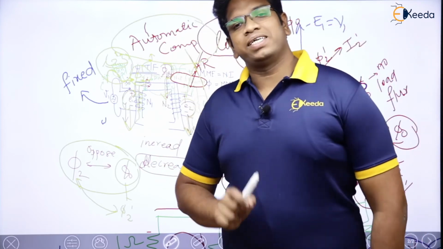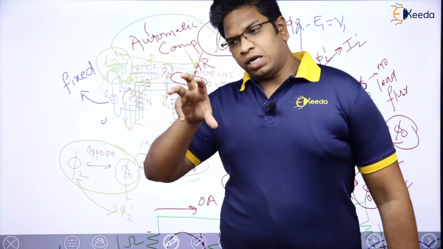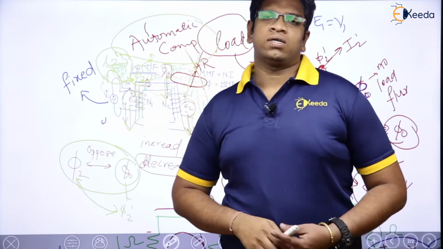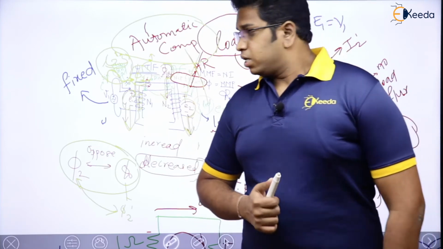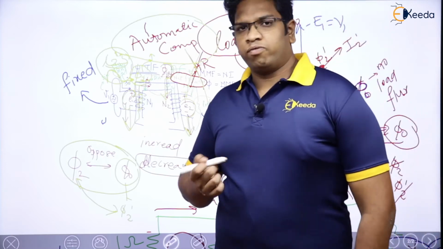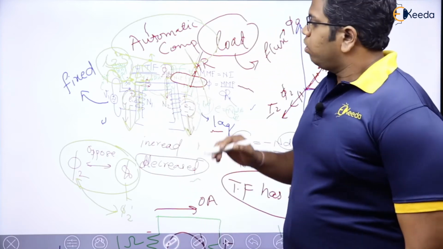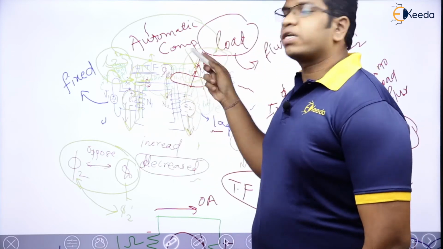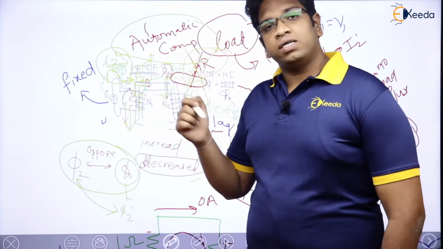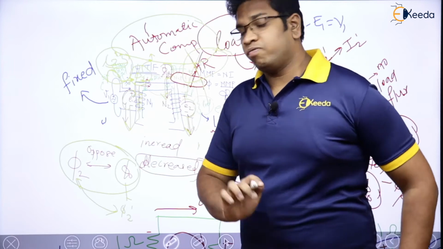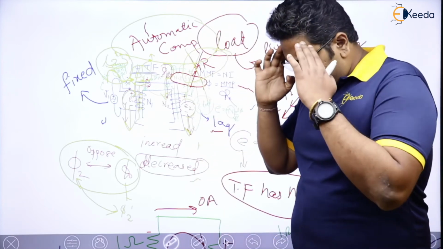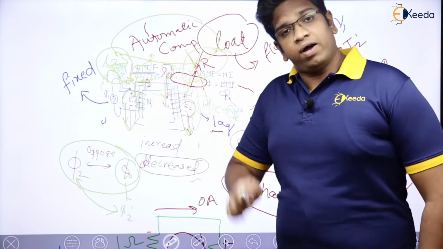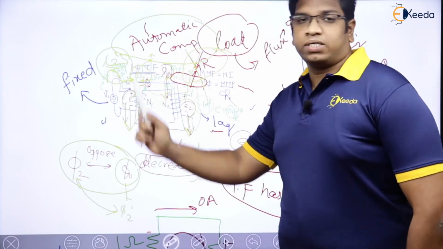Basically see here, armature reaction means what? Flux distribution of the core, if it is changing with respect to my load, then it is called armature reaction. But many authors, like Bimra also, they don't discuss armature reaction of the transformer. Why? Because armature reaction is not happening in the transformer, but we need to analyze it and then fix it in the brain that yes, armature reaction in transformer is not there. Why? Because of I2 dash, because of the compensation.